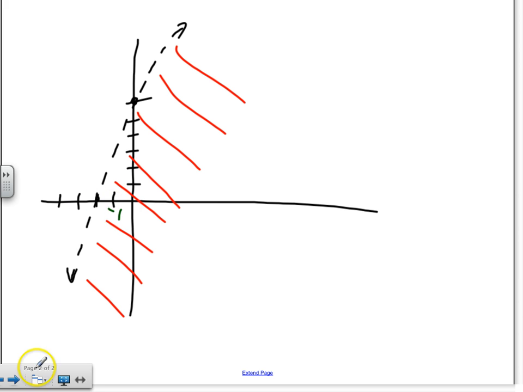This is -1, -2. This is 1, 2, 3, 4, 5, 6. I do need you to give the interval. Now look at this line. We know we have to make it into an inequality later, right? But to make it into an inequality, let's get the equation to represent the line first. Can you look at the line here and give me some information about it?